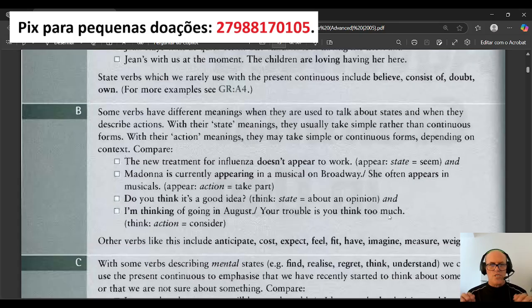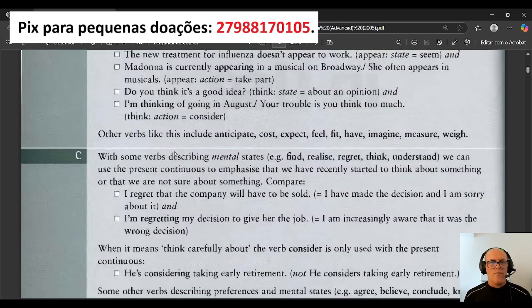So these two sentences here can be used with the continuous forms. Okay, I am thinking of going in August. Remember that whenever there is a verb after of, like here, again, ing. Don't forget that ing. So I'm thinking of going in August. Your trouble is you think too much. Think here is action, the same as consider. Okay, so the verbs like this include anticipate, cost, expect, feel, fit, have, imagine, measure, and weigh.